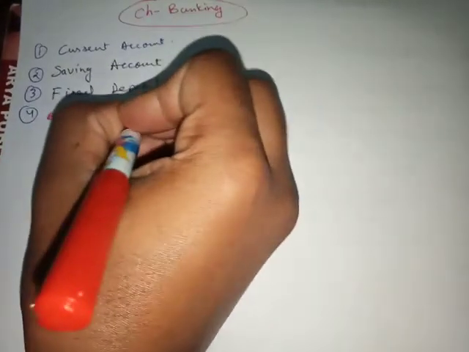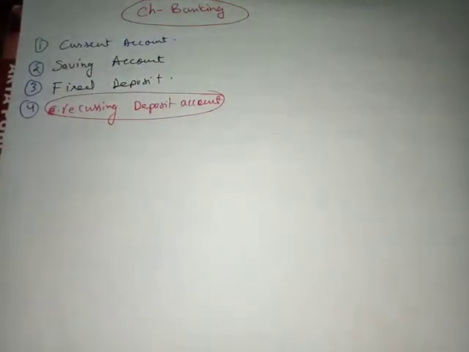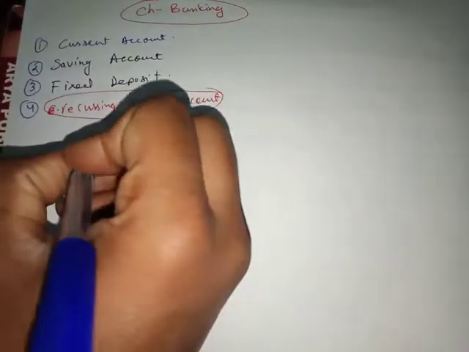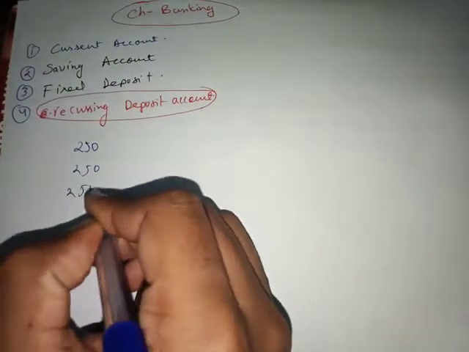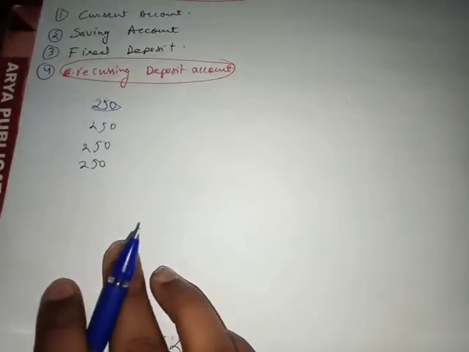Okay, the next one is recurring deposit account, and we are going to work on this. So this chapter is basically based on the fourth one, recurring deposit account. Recurring deposit account means if you have decided that you're going to save some amount of money every month, for example 250 every month for 1 year, so 250 every month you will be giving, 250 every month you will be giving. So this is called principal. The amount that you are investing, that is called principal.